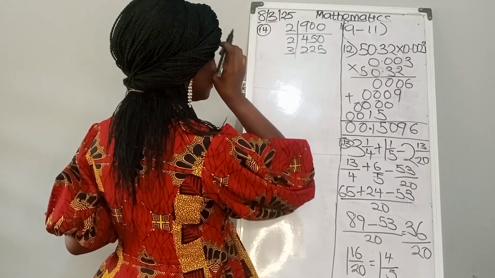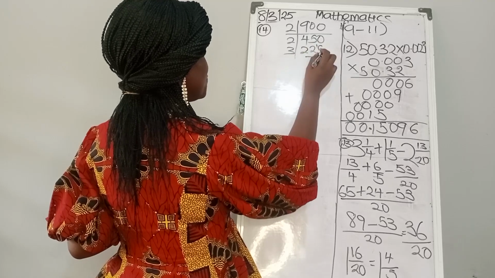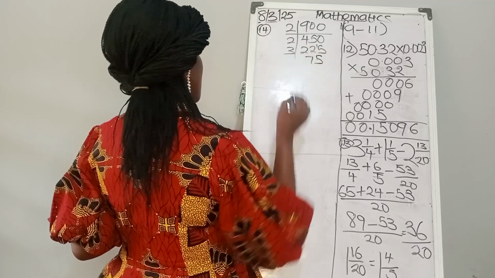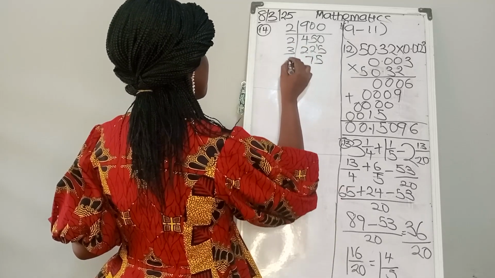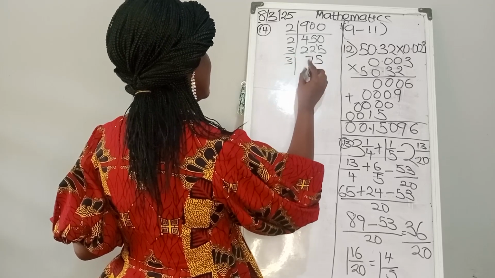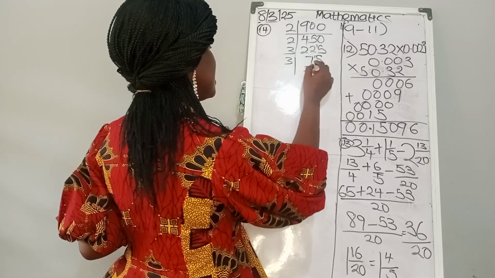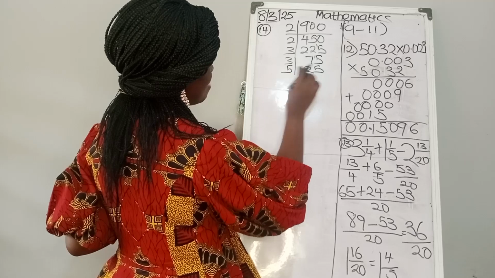3 in 22, that is 7, the remainder 1. 3 in 15, that is 5. What can go again? 3 can still go. 3 in 7, that is 2, remainder 1. 3 in 15, that is 5. Then 5 can go. 5 in 25, that is 5.